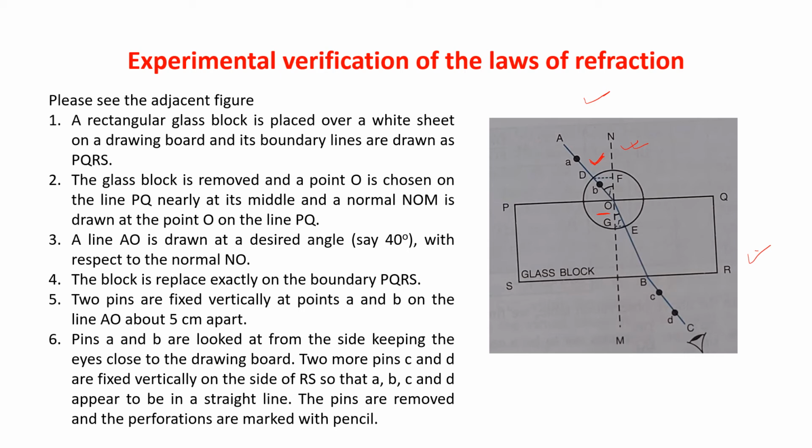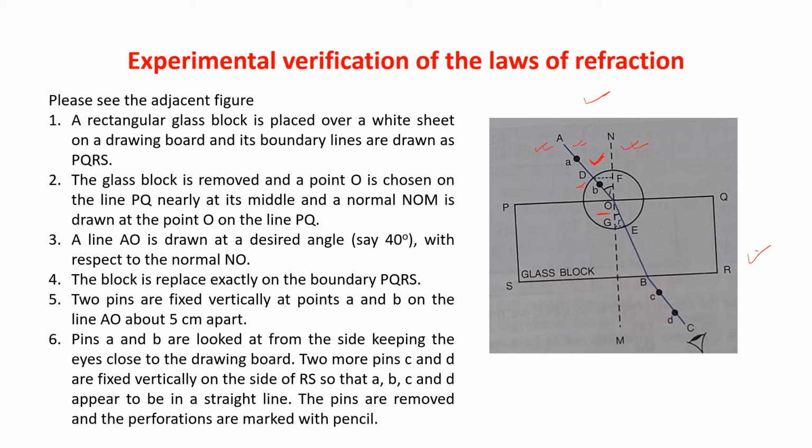Two pins are fixed vertically at points A and B on the line AO. Now this is the line AO that you have taken. Now in that line you have fixed two pins in point A and point B. You can see those points.